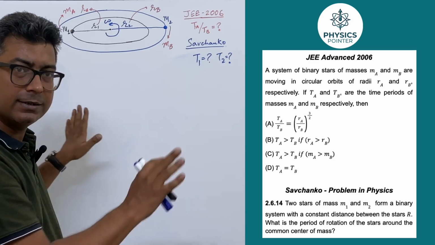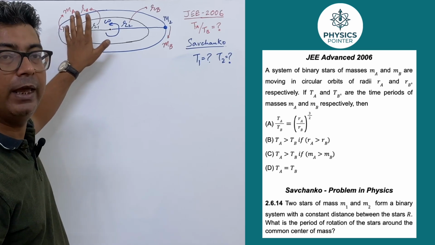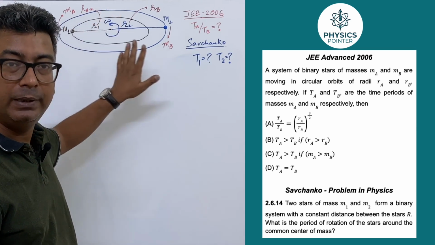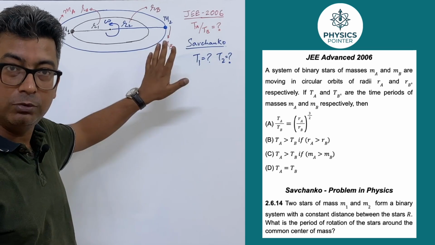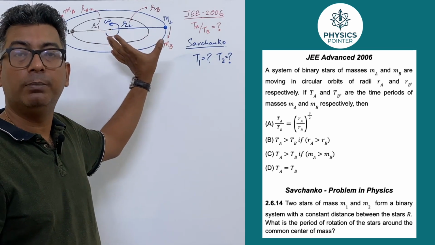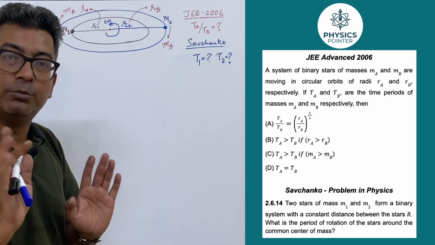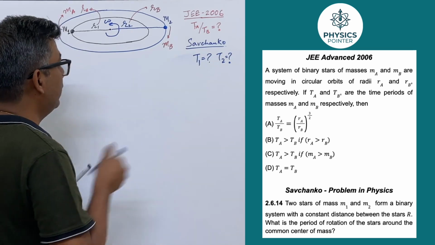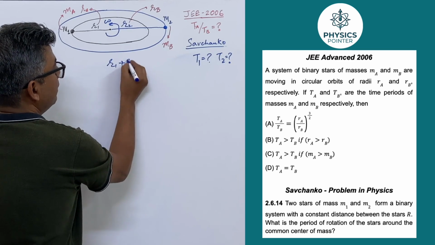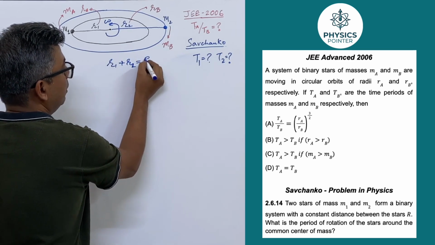It has a similar setup. Only in place of MA, MB and RA, RB, it says M1, M2, and the distance between both the bodies is R. But I've considered it R1 and R2 for the moment. That means what is provided? First thing provided is R1 plus R2 is equal to R.